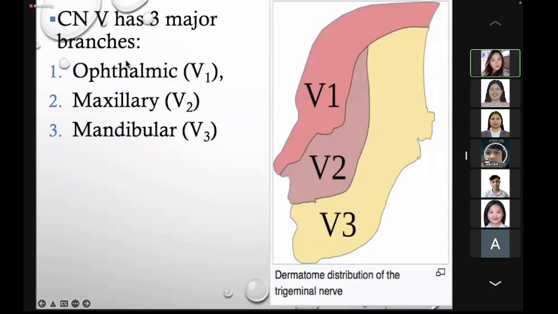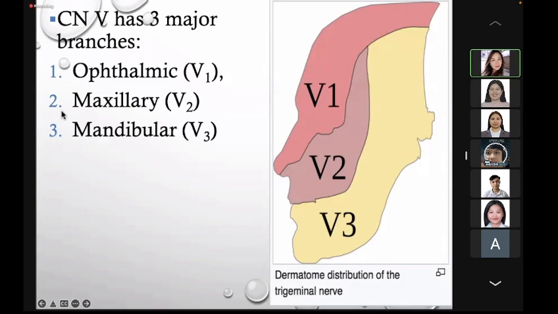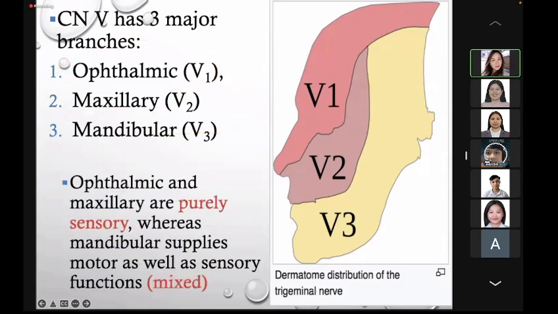So, again, you have 3 major branches of the trigeminal nerve. The ophthalmic and the maxillary are purely sensory, while the mandibular is the mixed portion. The sensory is for the lateral scalp and the external auditory meatus, while the motor supplies the muscles of mastication. So again, these two are purely sensory, the mandibular is mixed. It has a motor component.